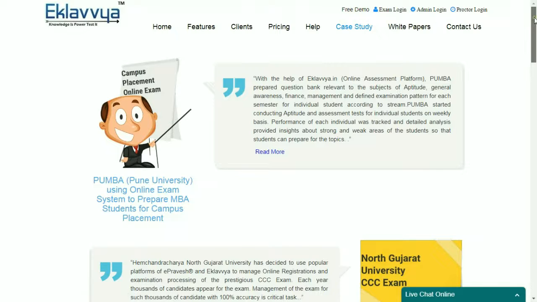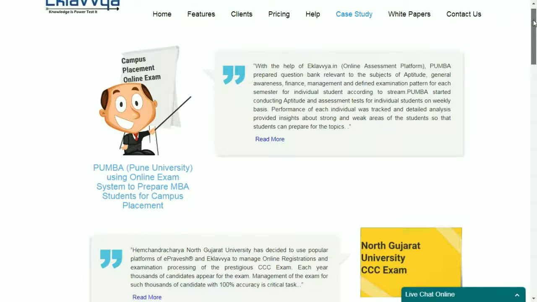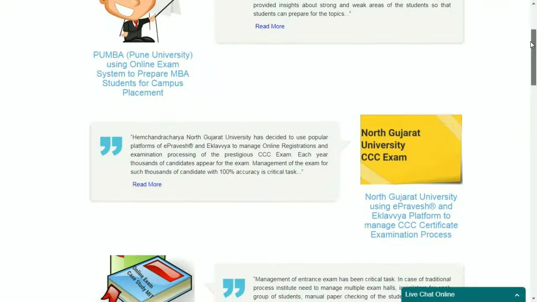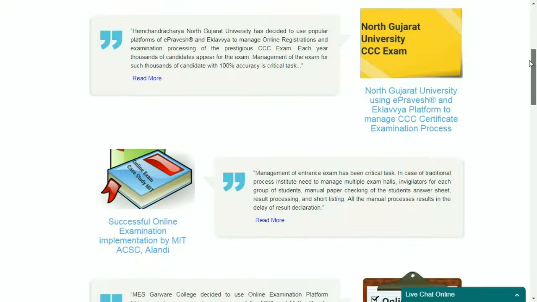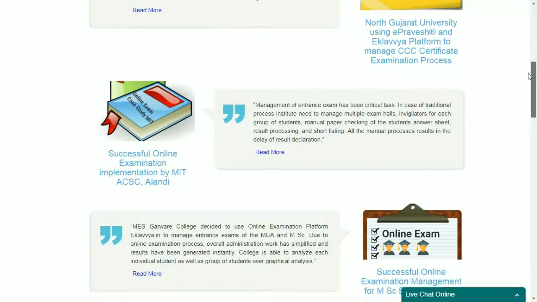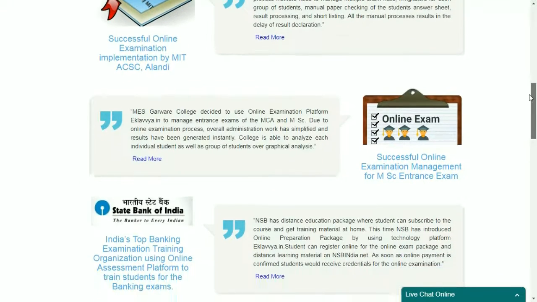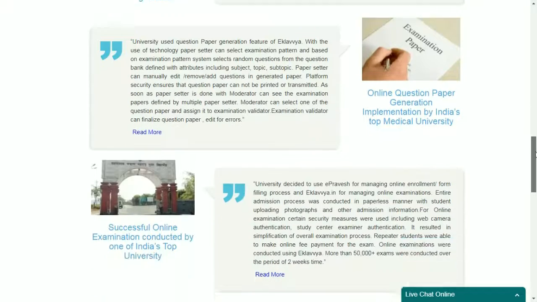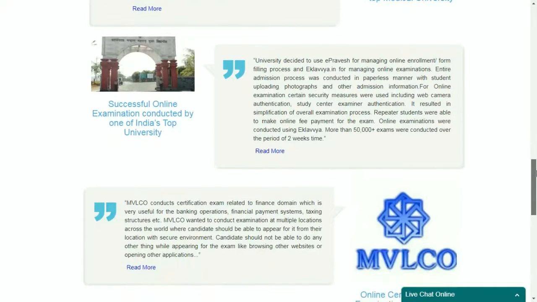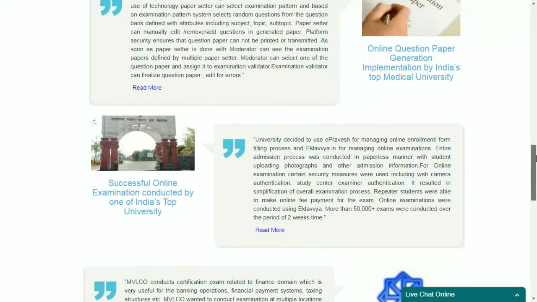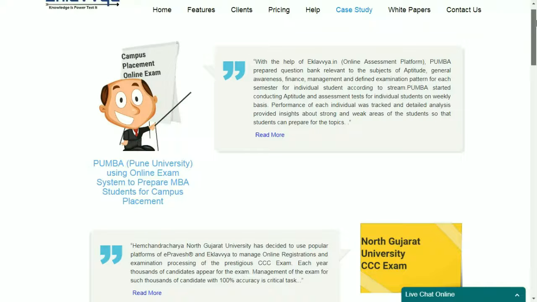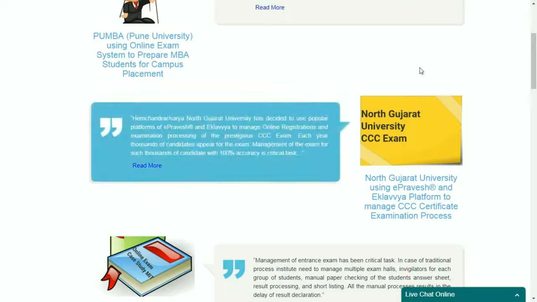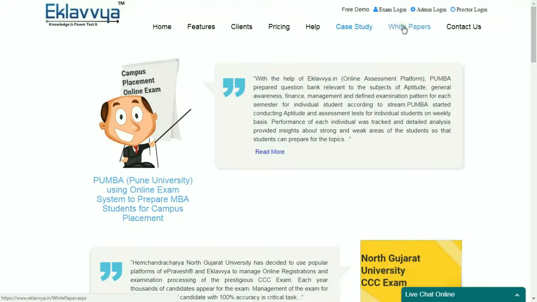We also have a section where you can check our successful case studies. Some of the case studies are related to universities using a platform for managing internal assessments. Some of the leading training institutes are using our platform for conducting test series for the students. Corporate organizations are using our platform to conduct internal training and assessment of the employees. Government entities are using our remote proctoring feature for remote invigilation of the exam process. You can see all the details of the case study by clicking on Individual Case Study.